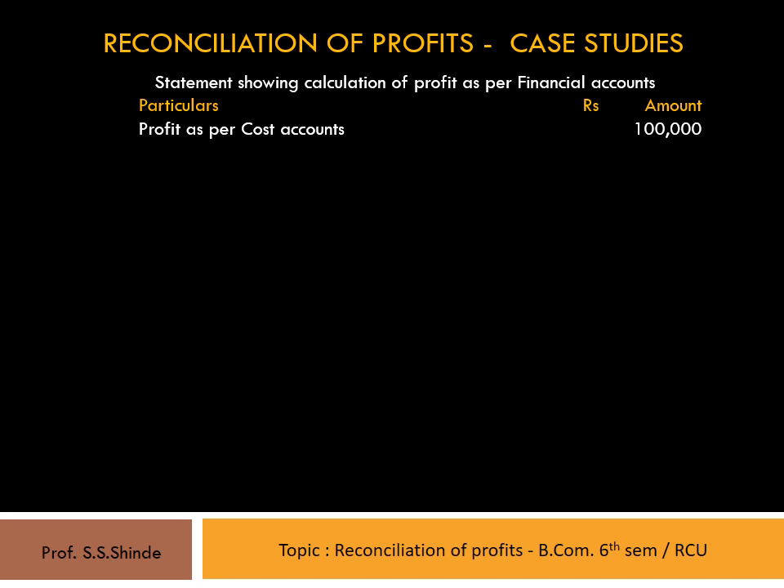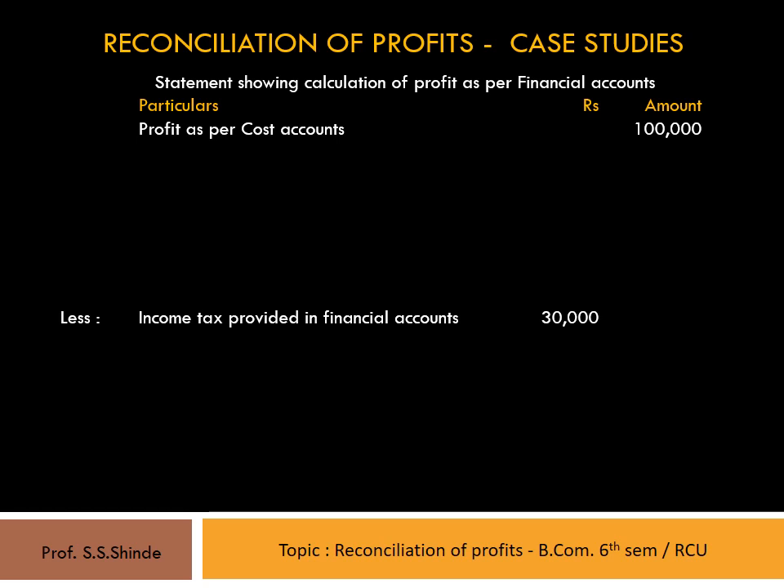Let's reconcile the profits to show the profit as per financial accounts by analyzing the different transactions that have been given, which are reasons for disagreement. Let's take the first one. Income tax provided in financial accounts was rupees 30,000. This transaction leads to more profit as per cost accounts and less profit as per financial accounts. Therefore, the amount of tax should be deducted from the cost account profits. So it is shown under the less items, that is income tax provided in financial accounts in the inner column, rupees 30,000.